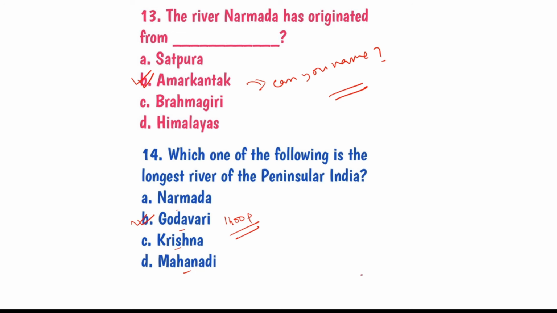Another fact here is that Godavari is an east flowing river, but if the question comes which is the longest west flowing river, then the answer would be what? Narmada. Okay. Can you name another west flowing river, except Narmada? So if you know, please write to me in the comment section.